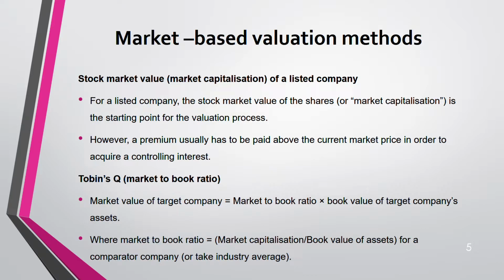Now sometimes they might not give you the market to book ratio. How do you get that ratio then? It is the market capitalization divided by your book value of assets. Or you can take the industry average.